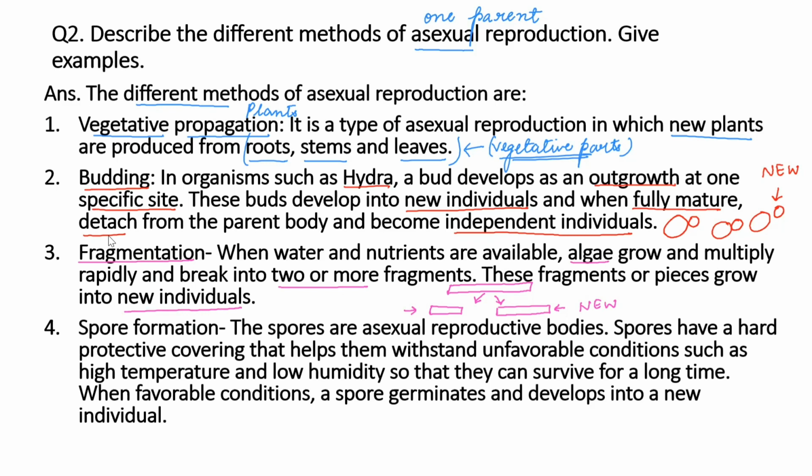And the last method of asexual reproduction is spore formation. Now these spores are present in fungi and they are asexual reproductive bodies. They have a hard covering so that they can withstand unfavorable conditions. Now unfavorable conditions means high temperature and low humidity. Because of this hard covering, they can tolerate unfavorable conditions. So as soon as they get favorable conditions, these spores germinate and develop into a new individual.